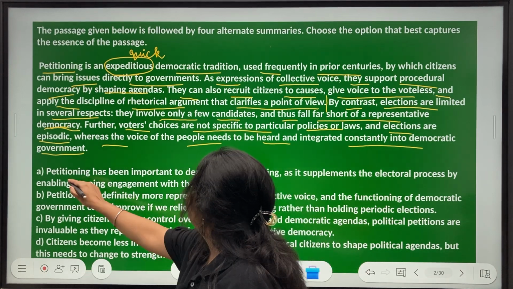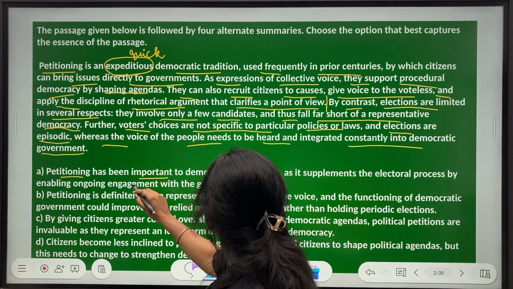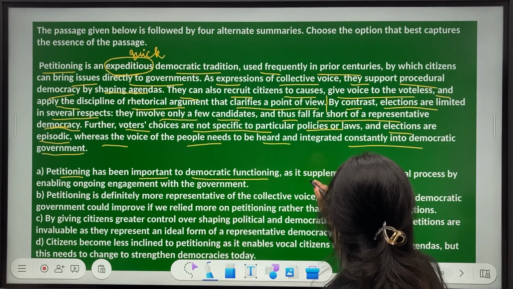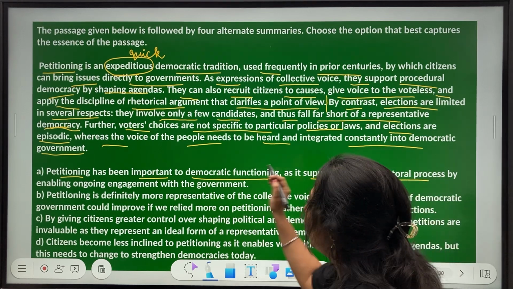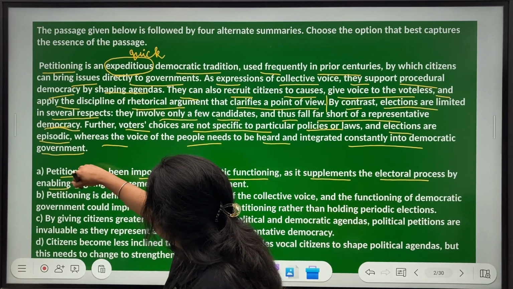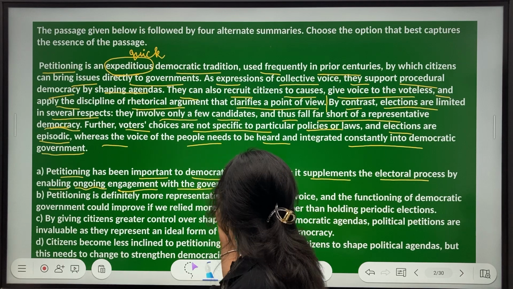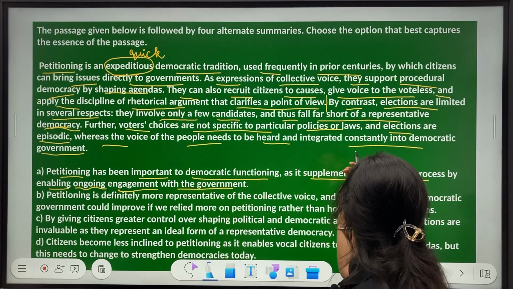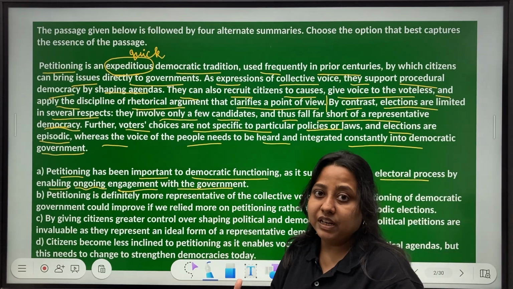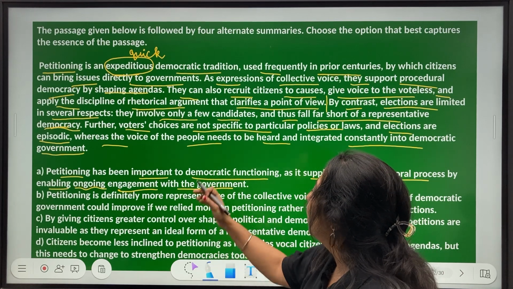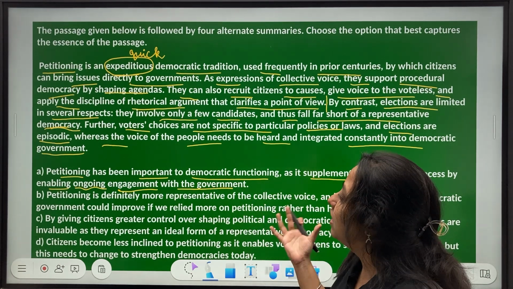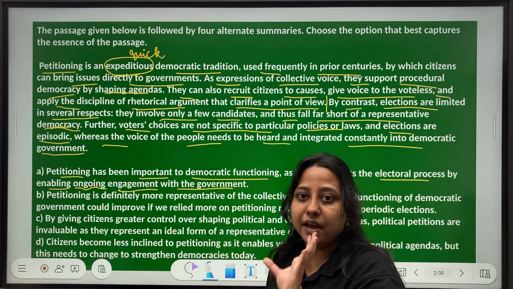Now option A, petitioning has been important to democratic functioning. Okay, that was given. It has been, as it supplements the electoral process by enabling ongoing engagement with the government. Now this was the last line, right? That the voice of the collective has to be integrated constantly into a democratic government, which is not possible when elections happen because they are episodic. But petitioning can solve that. It supplements the electoral process. I don't find anything very wrong with this choice. I'm just waiting to compare it just to be sure.